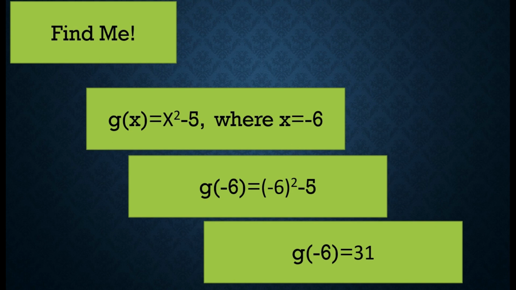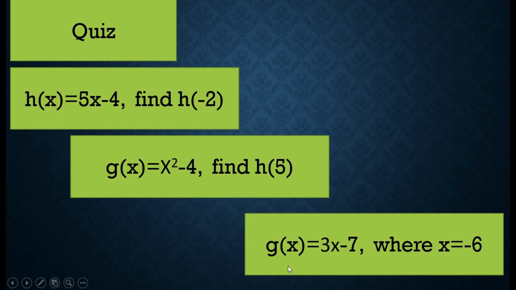Okay, raise your answer. Okay, very good. The answer is 31. So, what did we do here to get 31? x squared minus 5, where x equals negative 6. So, we substitute negative 6. Then, we square negative 6 and subtract 5. Negative 6 times negative 6 is 36. Okay, 36. And then minus 5. So, the answer is 31.